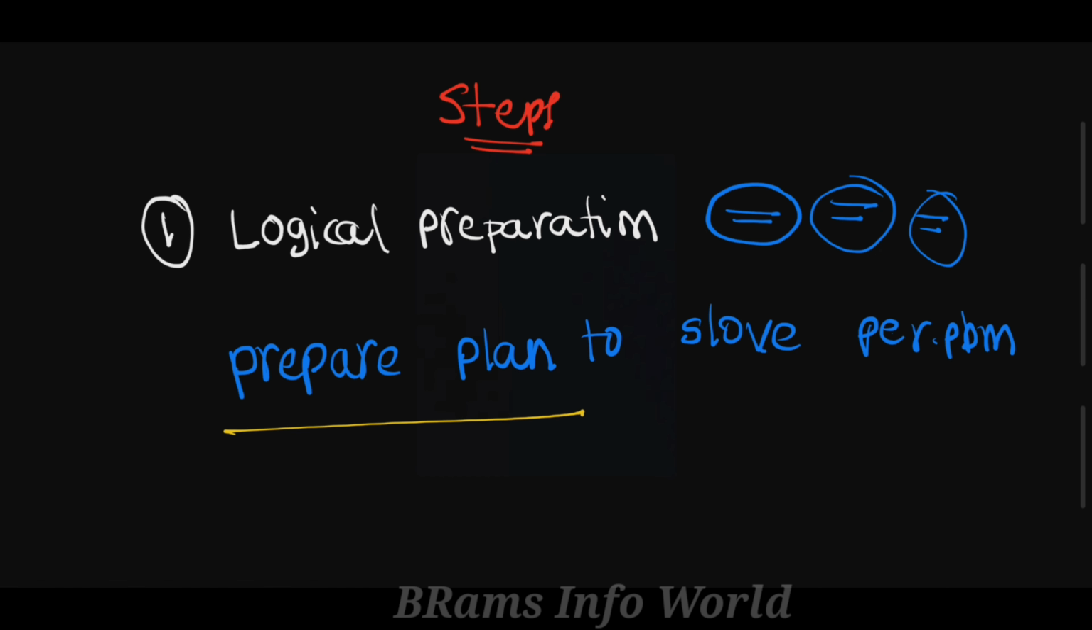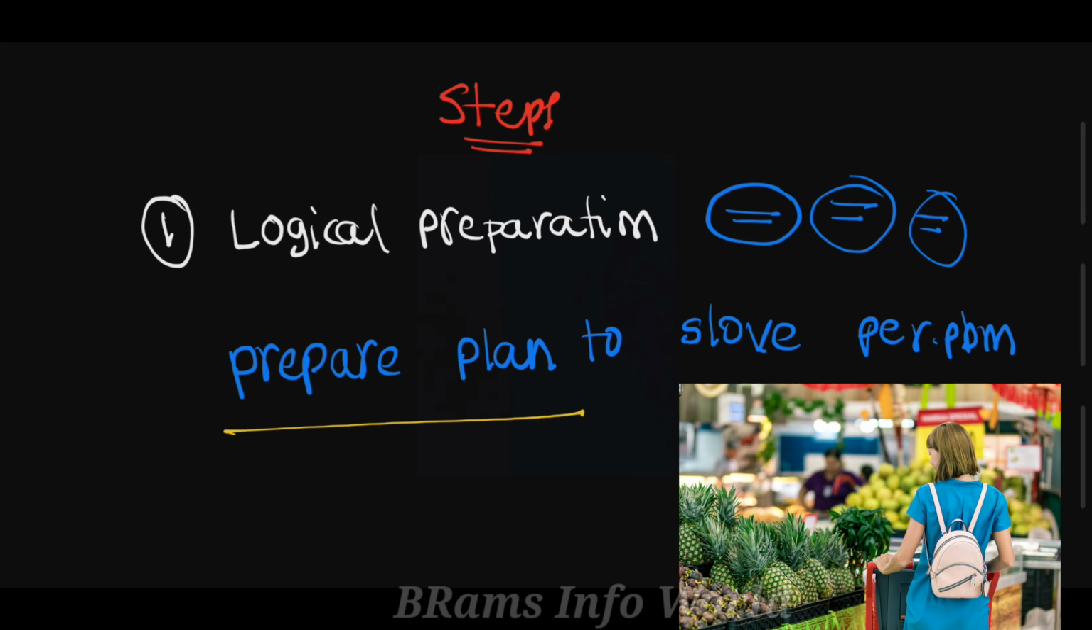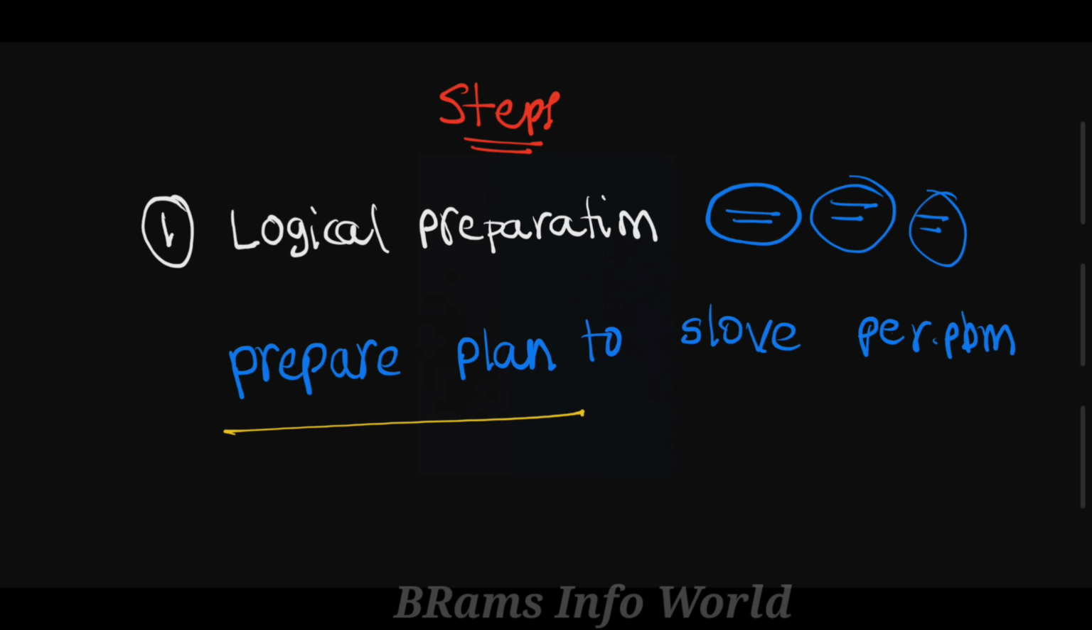In our example we took going to the grocery shop. We have some plan, right? I'm going by bike, maybe by car, maybe on foot. There is some kind of plan needed, and that plan comes under logical preparation.